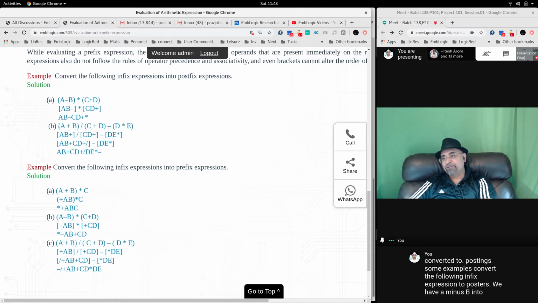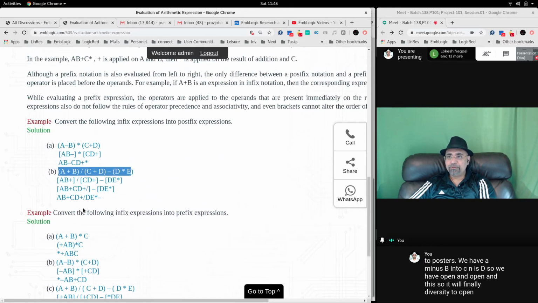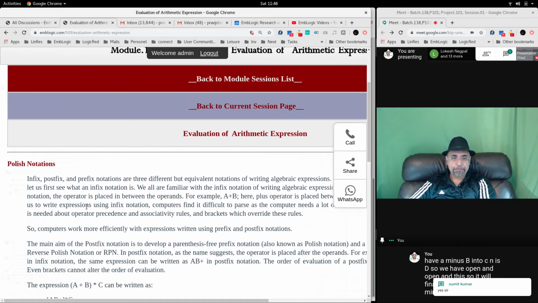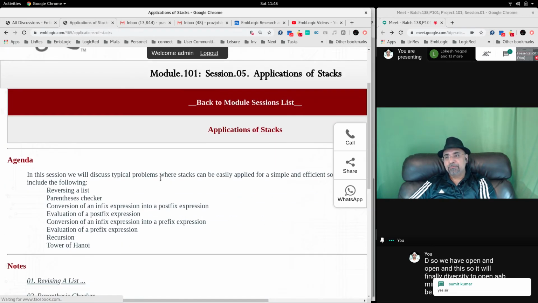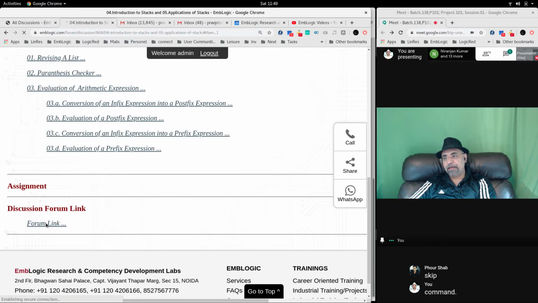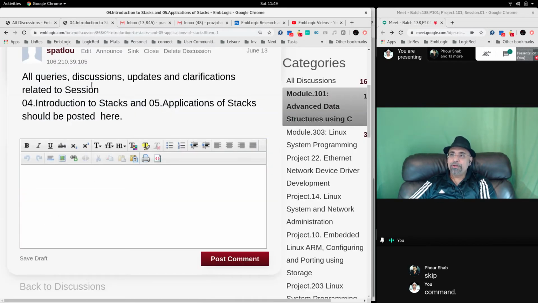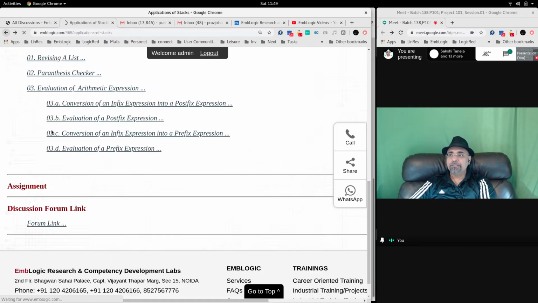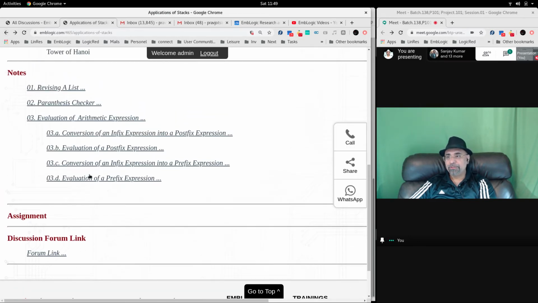Okay. So similarly, you have another example here. Convert the following infix expression to prefix. Other examples are there. You will be able to see these examples and do them. When you go to this, you will also have some more examples and an assignment coming in this. Any queries you have, you can go to the forum link and put your queries there. All queries, discussions, updates and clarifications related to the session on stack, application of stack, should be posted here. We put all the details here and we'll try to answer your queries.